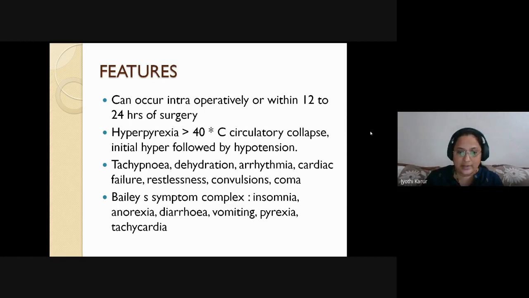There is a certain symptom complex, that is Bailey symptom complex, which says insomnia, anorexia, diarrhea, vomiting, pyrexia, and tachycardia. It can be preoperative or postoperative. So if a previously thyrotoxic thyroid patient is operated and in the next 2-3 days you see insomnia, anorexia, diarrhea, vomiting, pyrexia, tachycardia, you have to keep in mind thyroid storm.